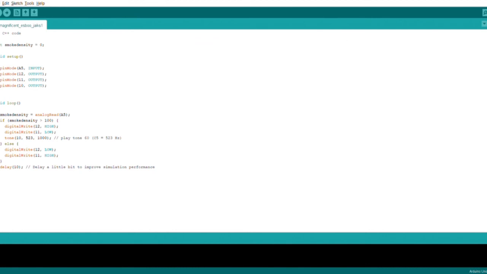So now we open the text code which we saved in Tinkercad in Arduino IDE to see if the code is compiling properly or not. Here we start the compilation. And now here we can see the compilation is completed properly.